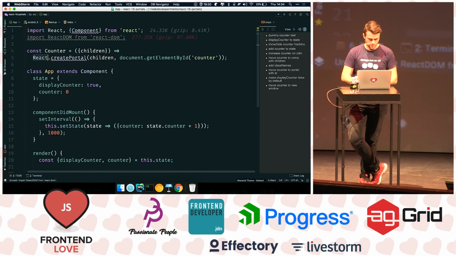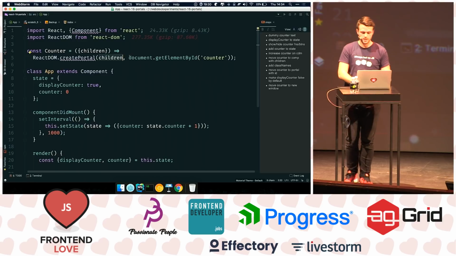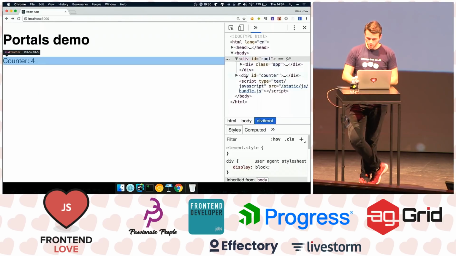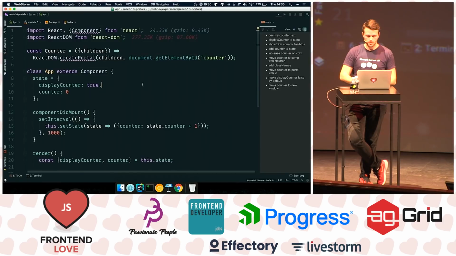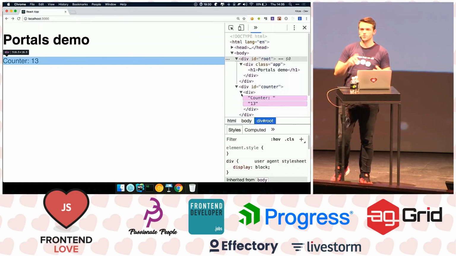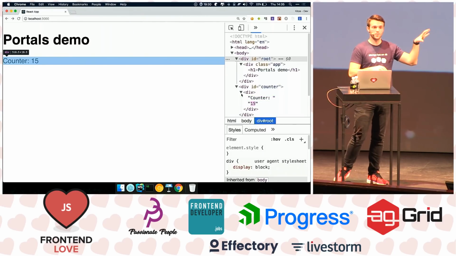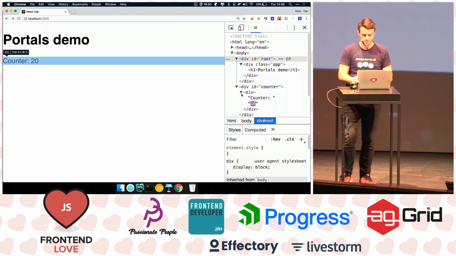So we're going to grab React DOM, and we're going to create a portal. The first property is what we want to put in that portal, and the second property is the element. So cool, now our counter is not in the app anymore, although right here in the code it is, but actually it renders outside. It can still use all the lifecycle methods, it can use everything from the parent component, but we render it in another div, so this is pretty powerful.